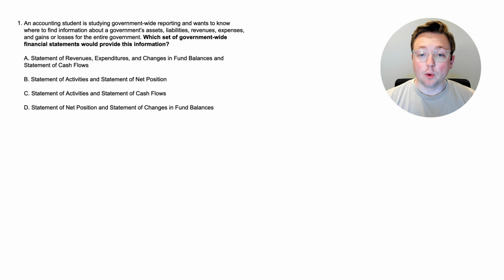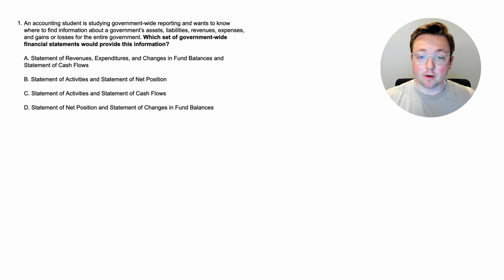So let's go through that here. Which set of government-wide financial statements would provide this information? Let's go up to the top. An accounting student is studying government-wide reporting and wants to know where to find information about a government's assets, liabilities, revenues, expenses, and gains or losses for the entire government. Which set of government-wide financial statements would provide this information?